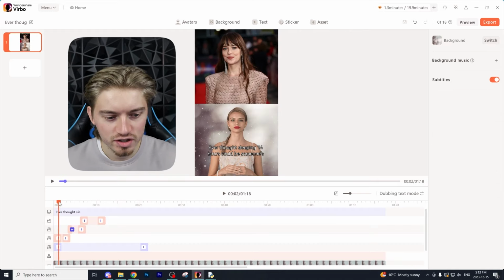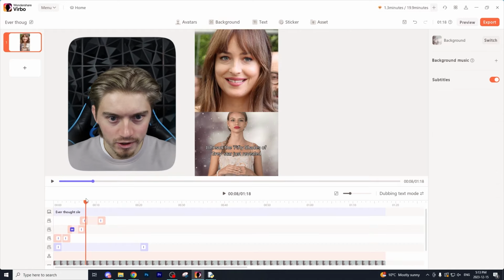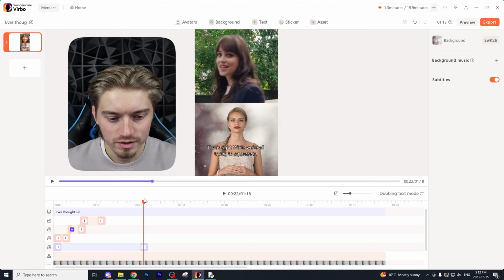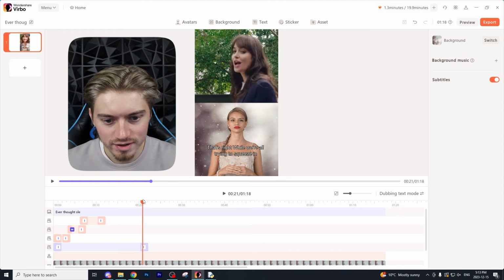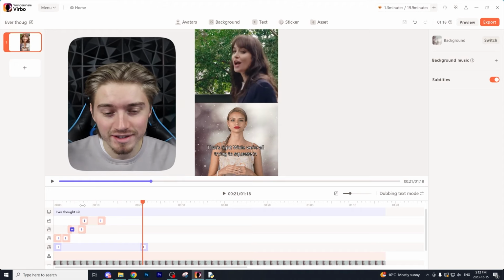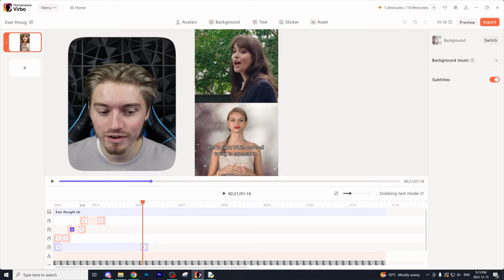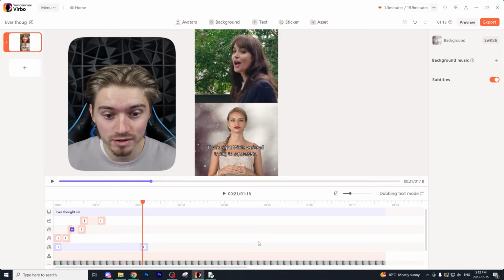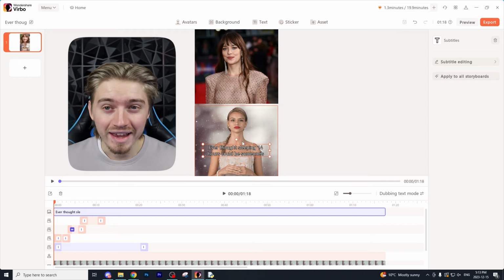All right, so I just adjusted the images so now they just appear on top of each other. And then there's some footage of the actress. So obviously you just keep on doing this, adding more and more assets to your video to make it as engaging as possible. And the last thing is adding in subtitles.